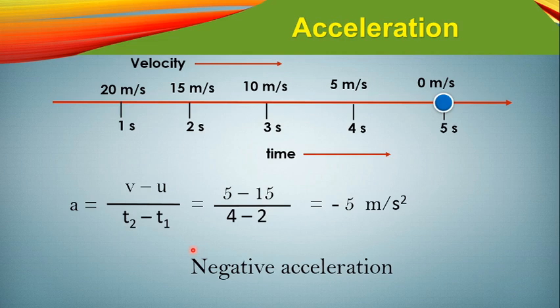If the body is getting faster and faster, then it is said to have positive acceleration. And if a body has no change of velocity, then it is said to have no acceleration. So I think you understood about positive acceleration, negative acceleration, as well as no acceleration or zero acceleration.